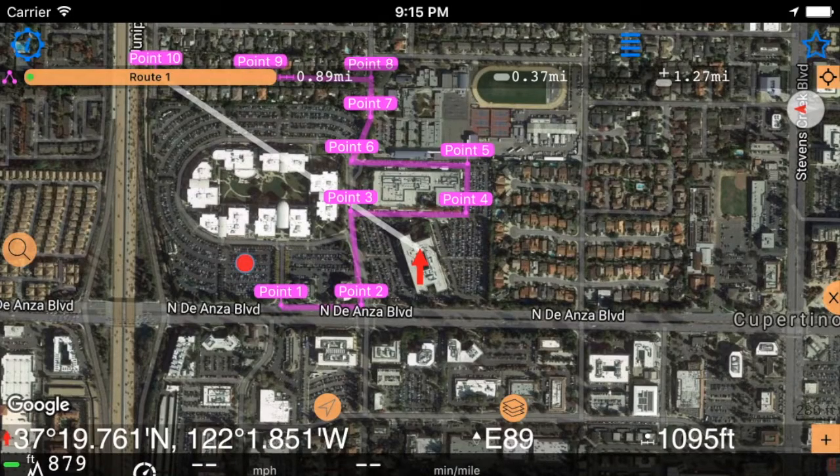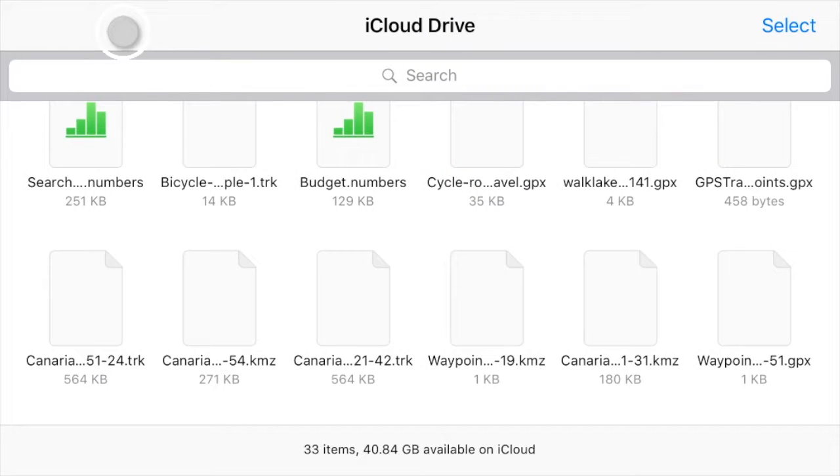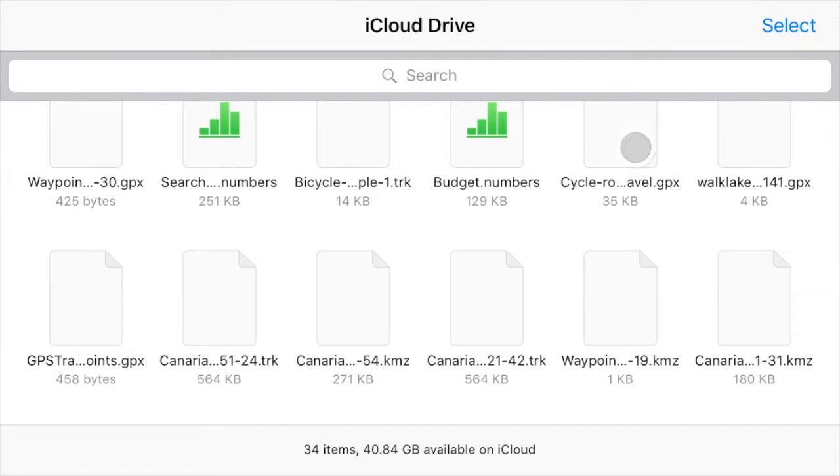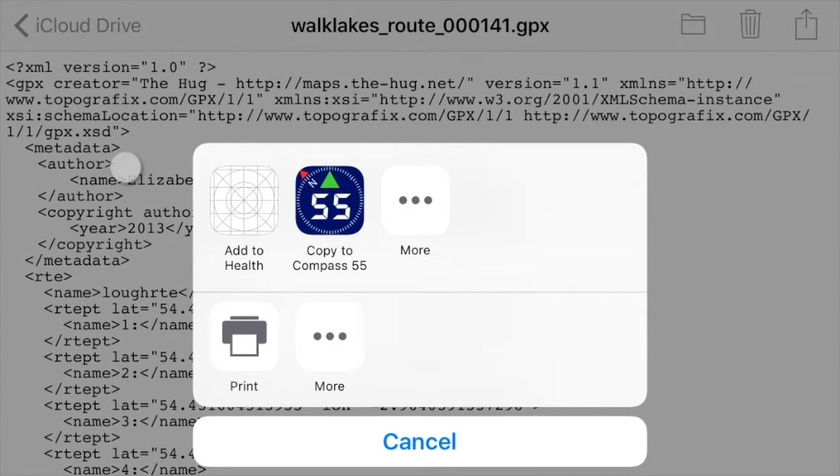What if you already have a GPX file with a road? You can just import it into the app. Let me go to my iCloud drive, and here is the GPX file with the road. Yeah, I can just eyeball it to see that it's really a road file with road points, and then I can just open it in the app.